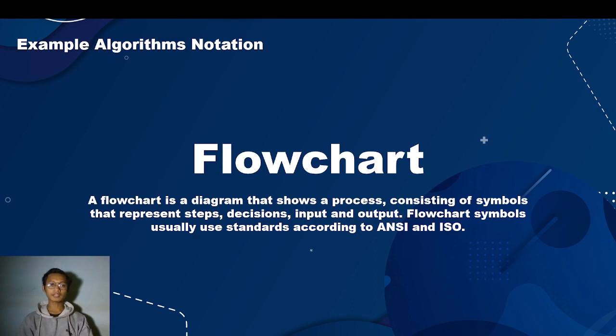Okay, next example of algorithm notation is a flowchart. A flowchart is a diagram that shows a process consisting of symbols that represent steps, decisions, input, and output. Flowchart symbols are usually standard according to ANSI and ISO.